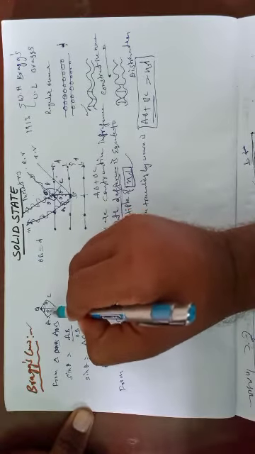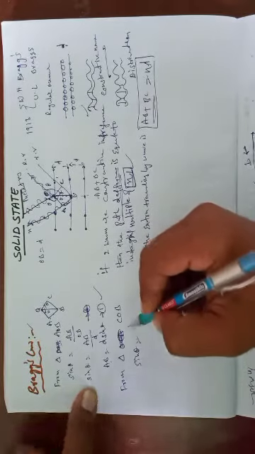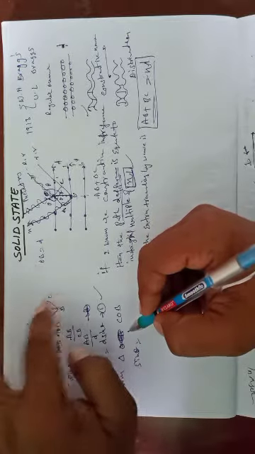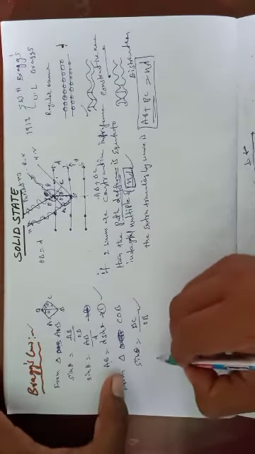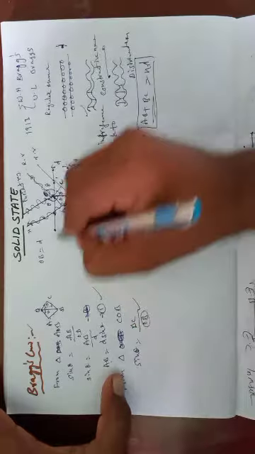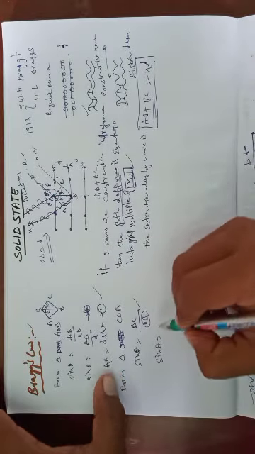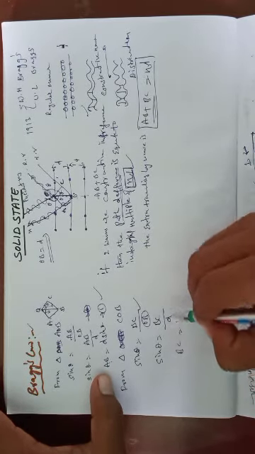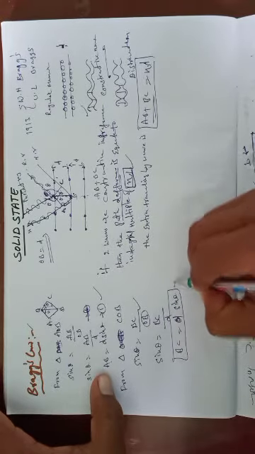At the same time, sin theta equals opposite side by hypotenuse. What is the opposite side? BC by hypotenuse, which means OB. OB is equal to d, so sin theta equals BC by d. So BC equals d sin theta. This is equation number 2.